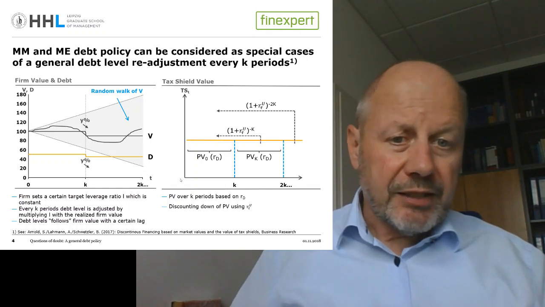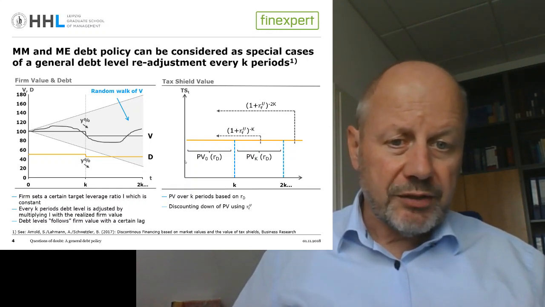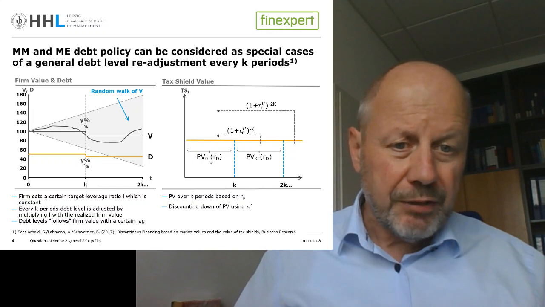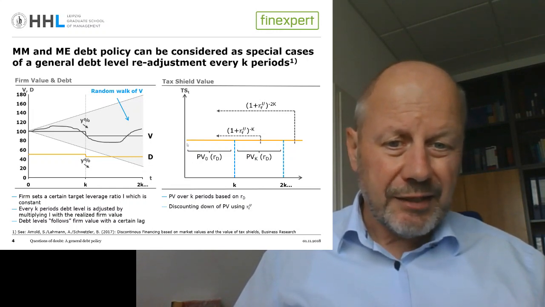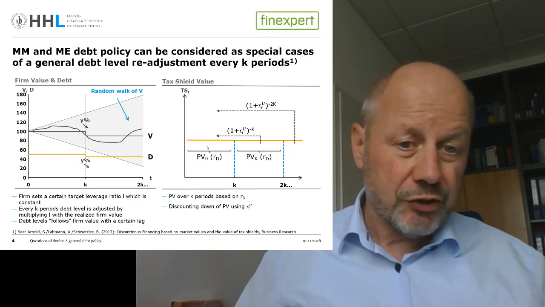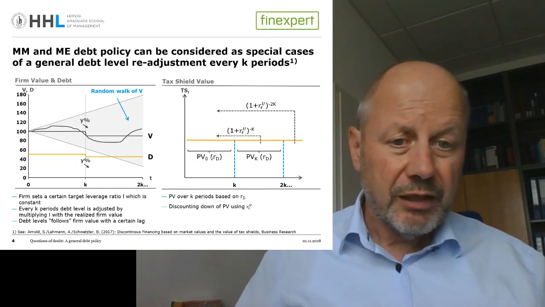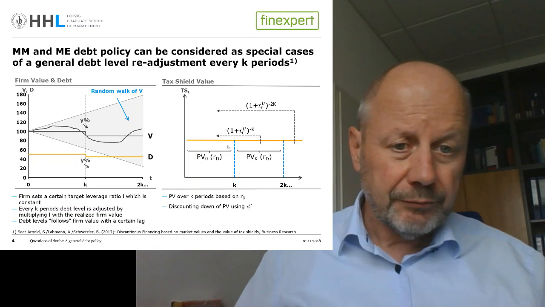So the basic idea for the valuation of the tax shield is that over these K periods where the debt level is kept constant, the annual tax savings attached to the tax deductibility of interest is to be discounted with RD.